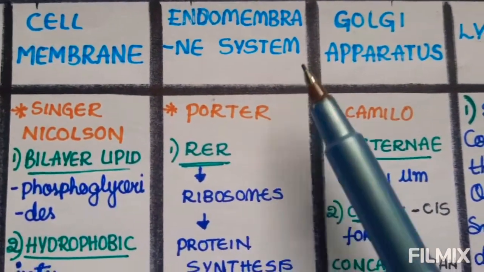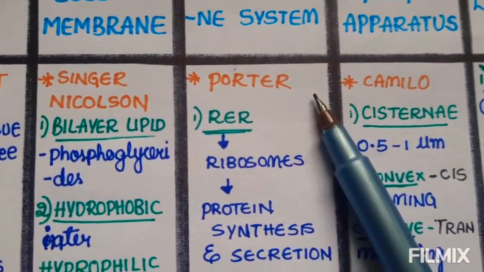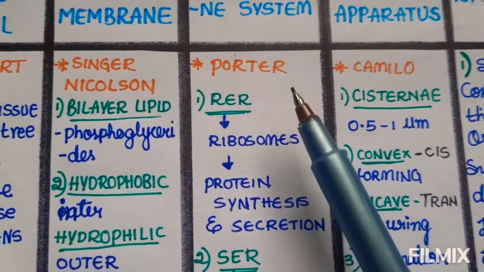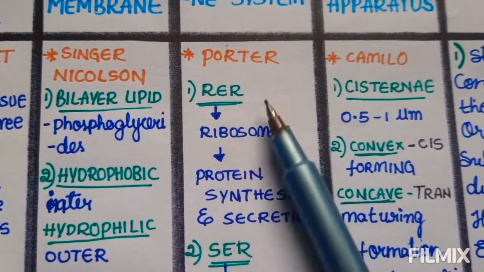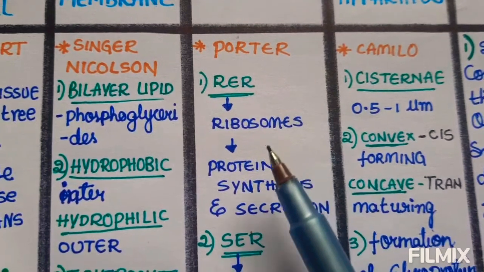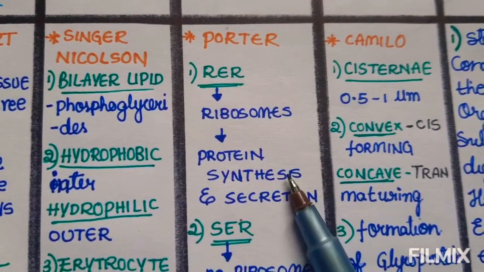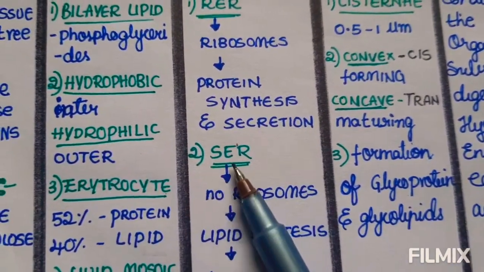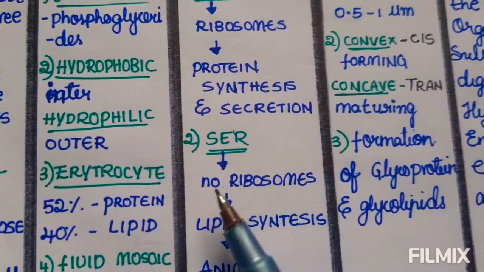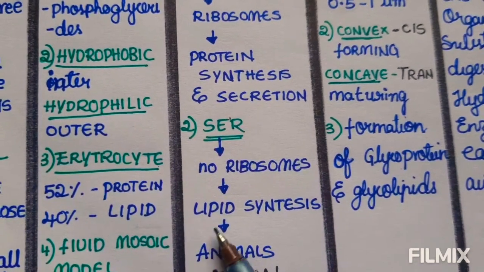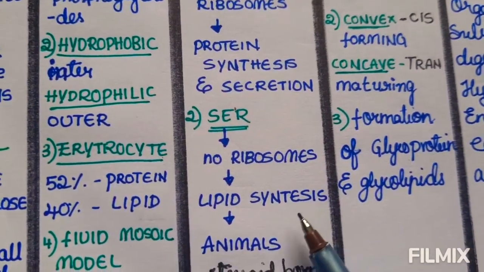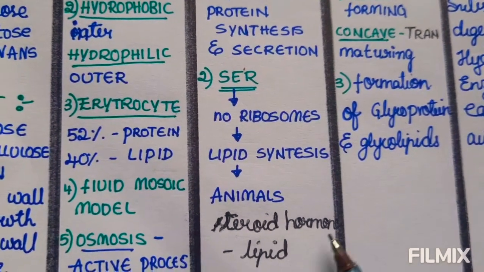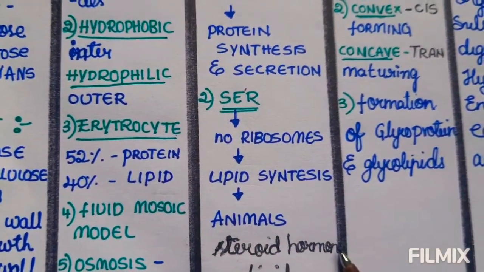The endomembrane system was discovered by Porter, and it is divided into two types based on the ribosome. RER, the rough endoplasmic reticulum, has ribosomes that help in protein synthesis and secretion, while the other one is the smooth endoplasmic reticulum, where there are no ribosomes, and it helps in lipid synthesis, which is seen in animals, that is, which has steroid hormones. It is lipid in nature.